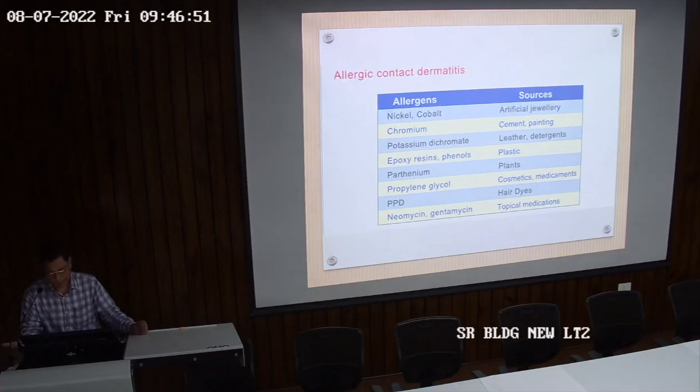Then cosmetics and medicaments. Hair dye is one of the most common ingredients causing allergic contact dermatitis. And the agent is PPD. What is the full form of PPD?